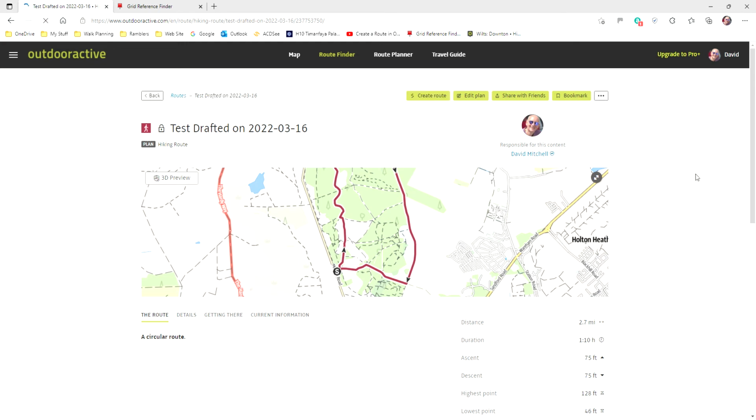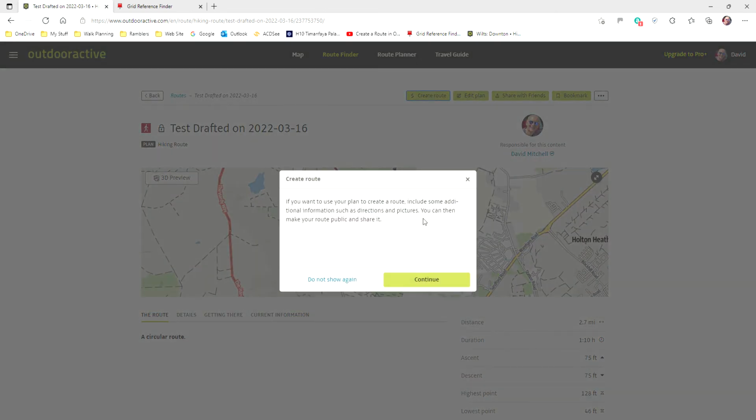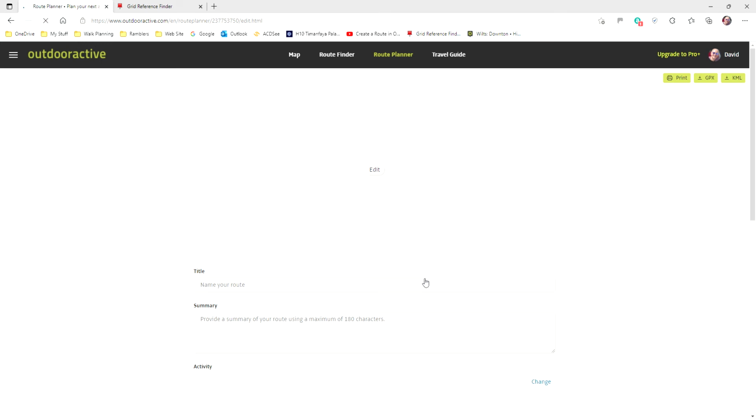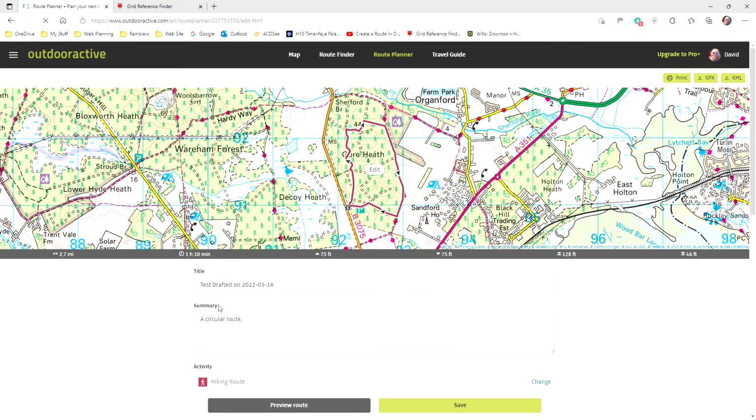Okay. And it gives me the option to create a route. So I'm going to do that. And it's named my route for me, and it's brought forward the summary.